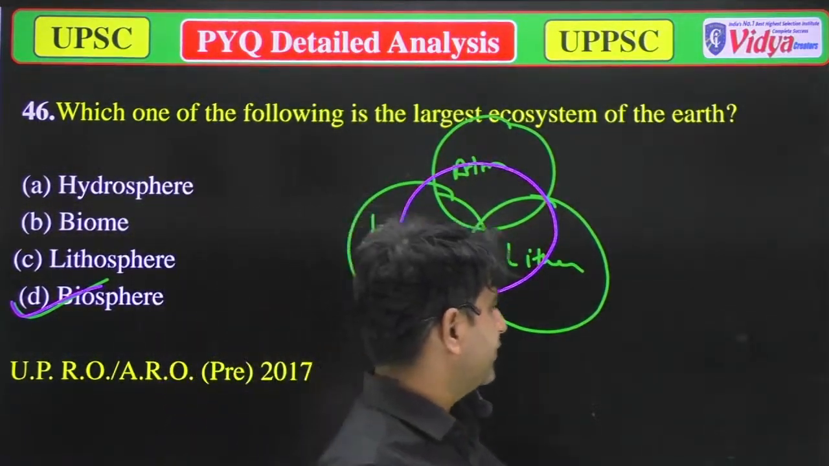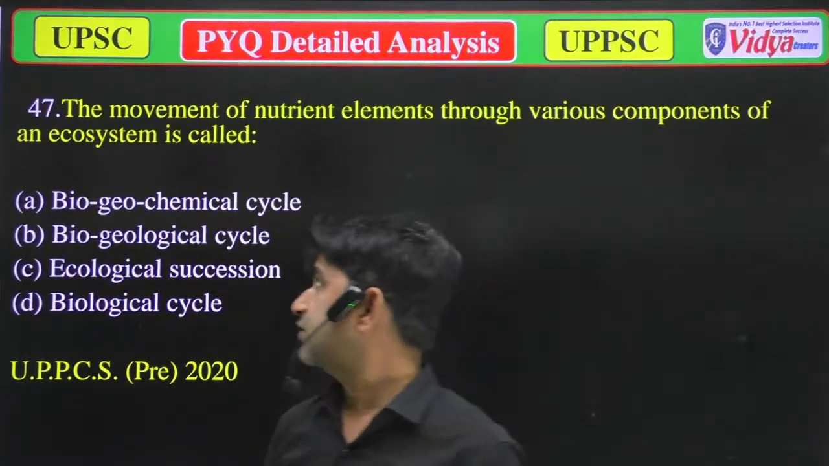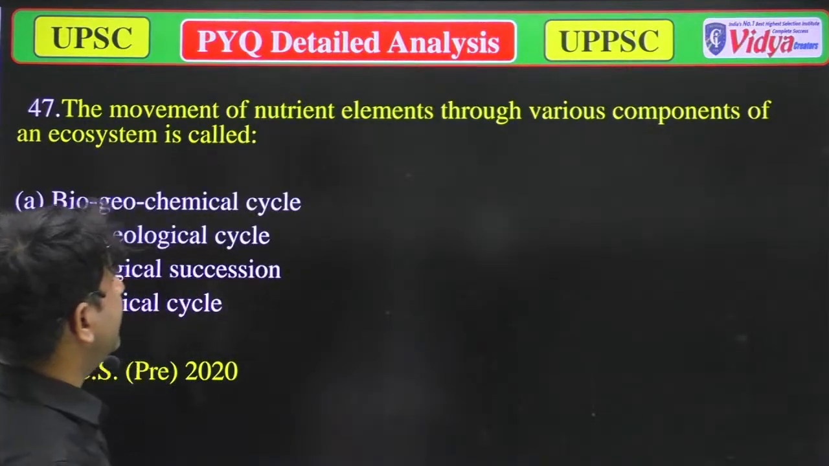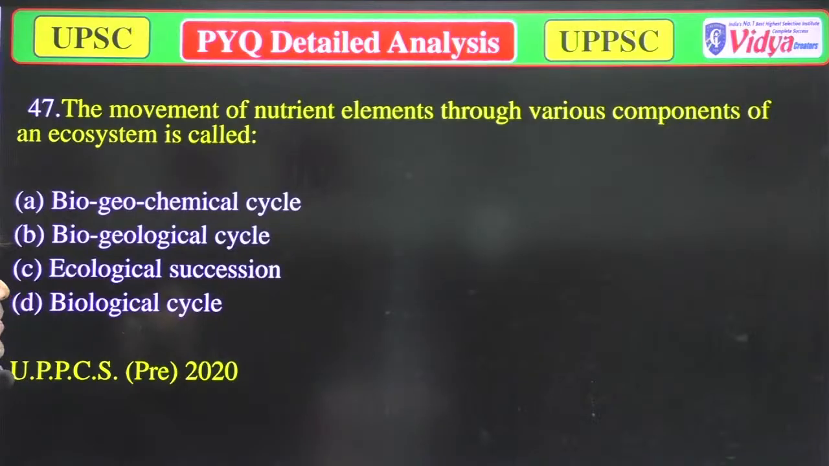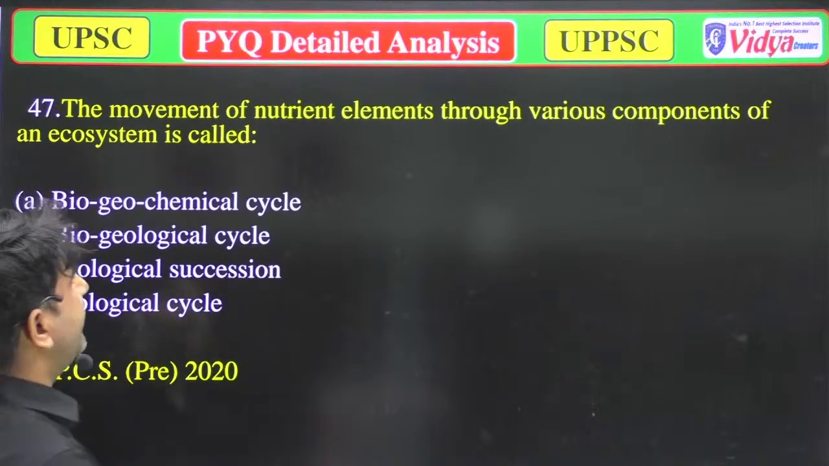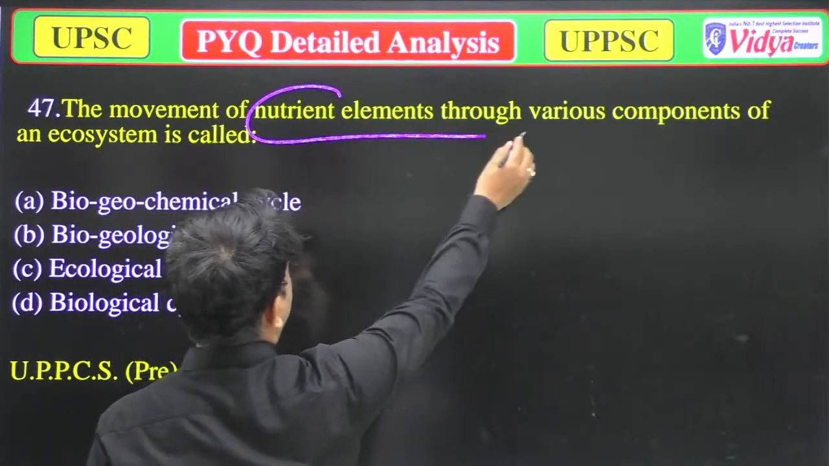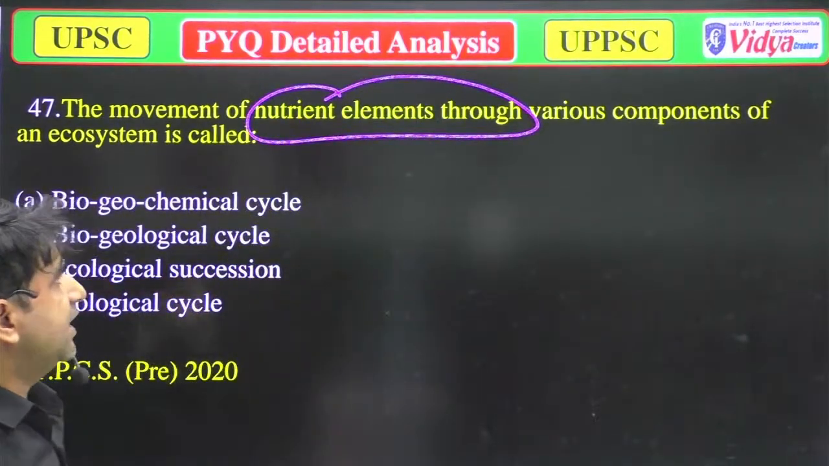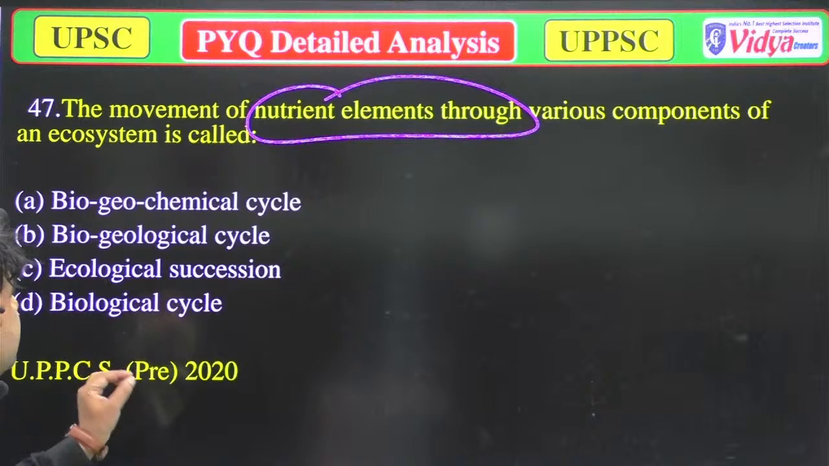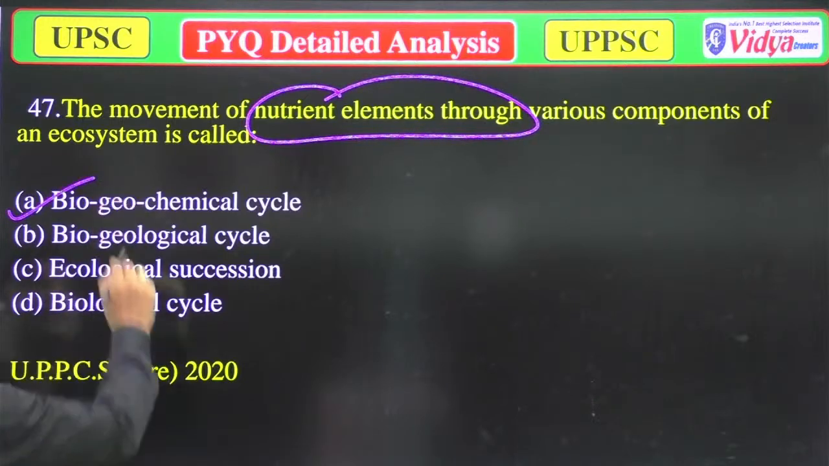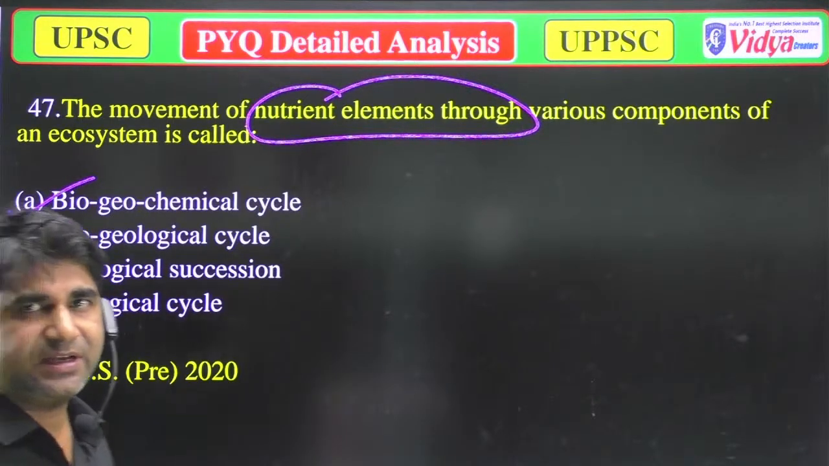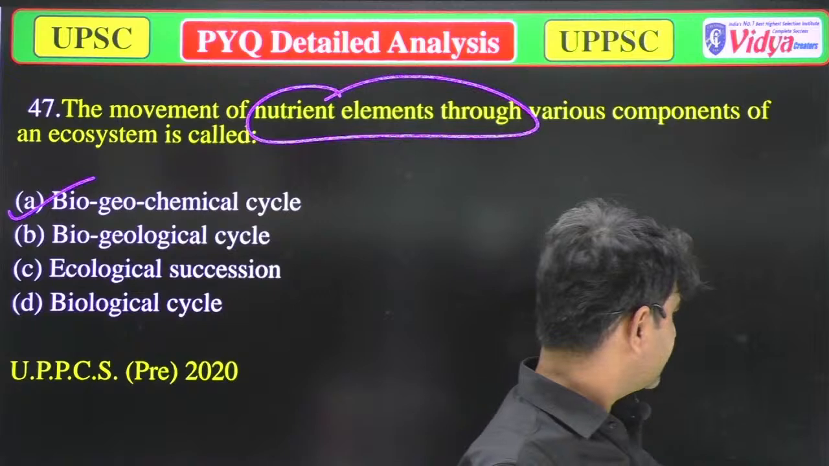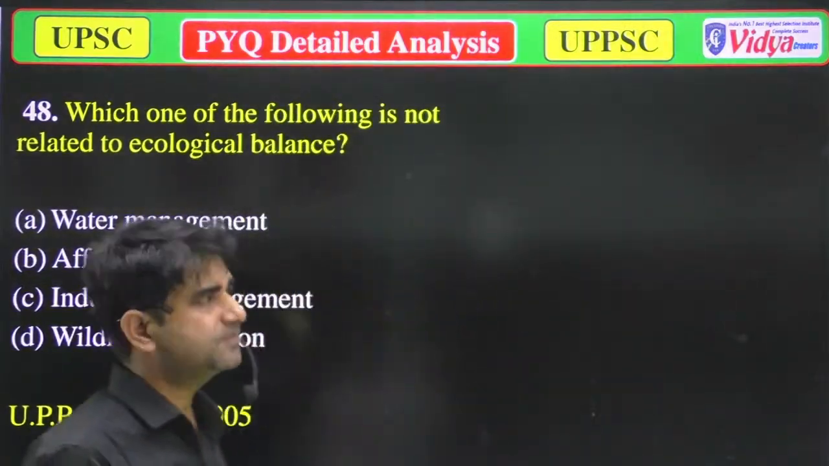Now we'll move to the next question. Our next question is, the movement of nutrient element through various components of an ecosystem is called A. Biogeochemical cycle, B. Biochemical cycle. It's a simple question. Correct answer is biogeochemical cycle, which we have discussed in the earlier question.